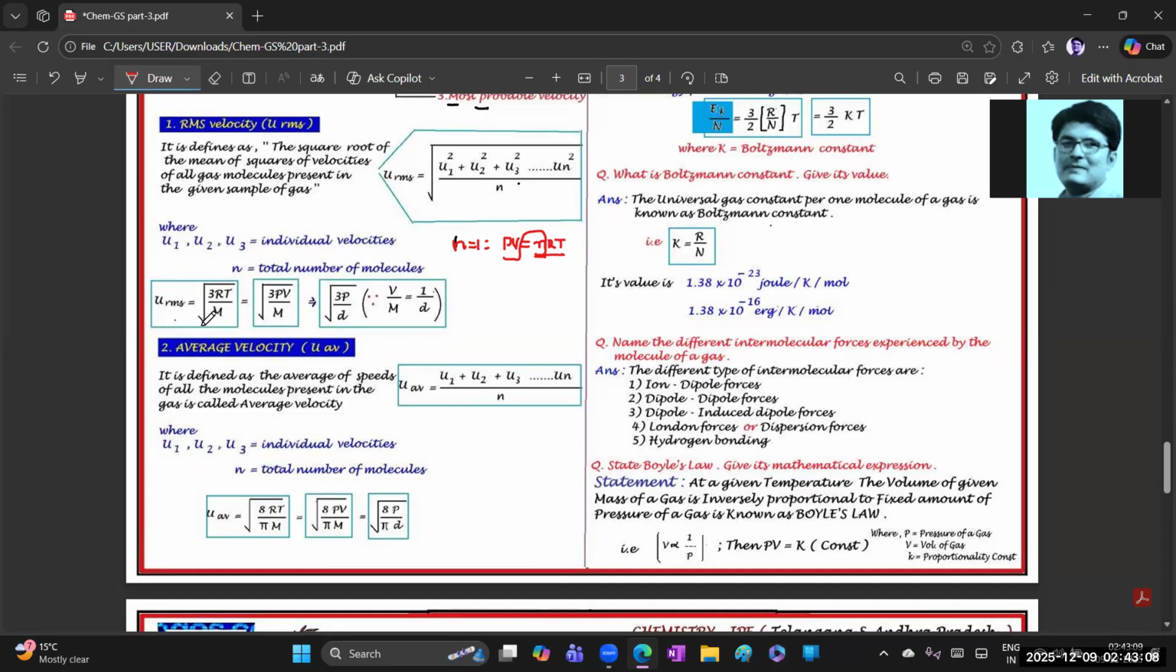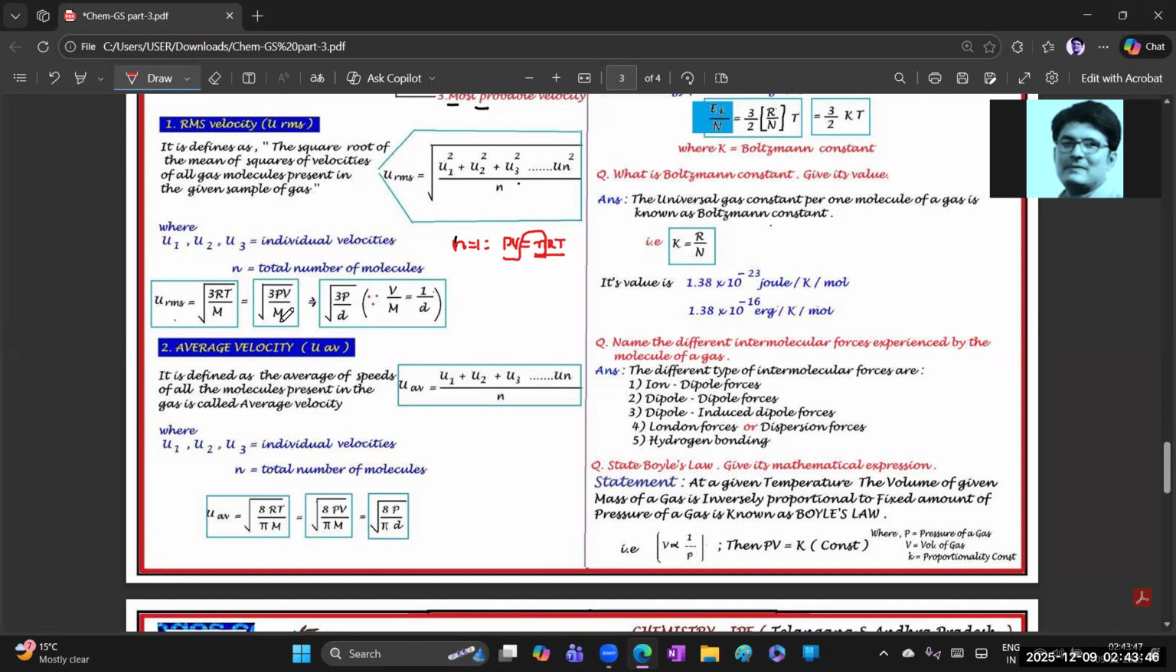So what is the first main basic formula for RMS velocity, beta? Under root of 3RT by M. How can we write this 3RT by M in another way? If n is equal to 1 mole, then PV equals RT. So instead of RT, here we can write PV, so under root of 3PV by M. Where we know this is the molar mass and this is the volume. V by M is volume by mass, so instead of V by M we can write 1 by d.